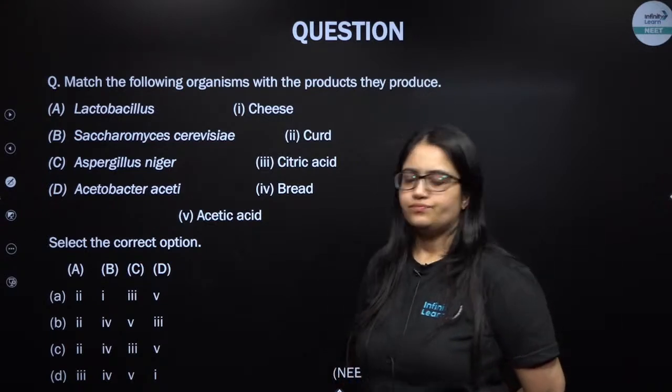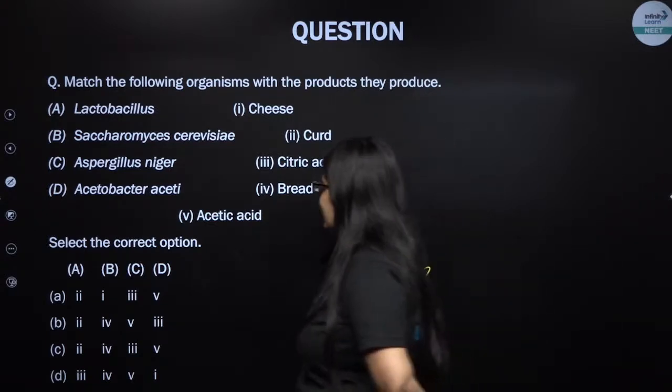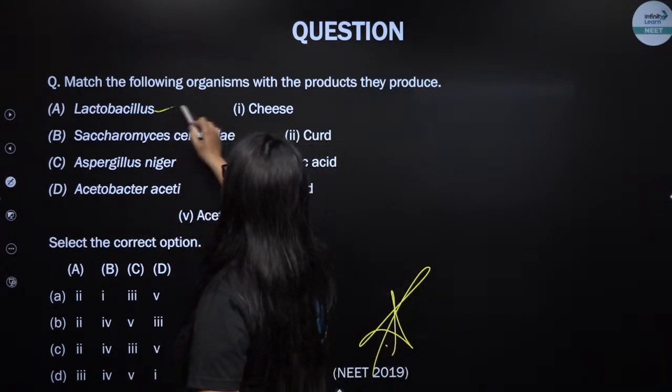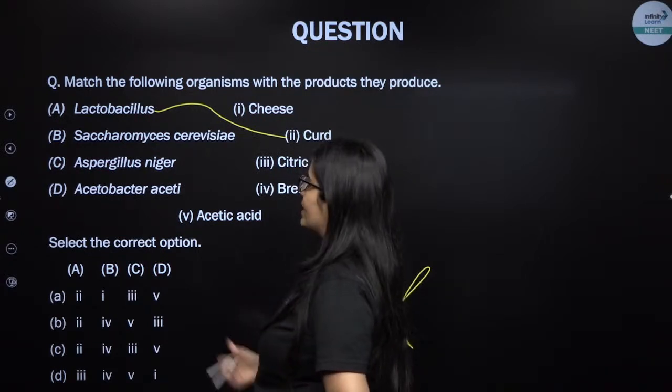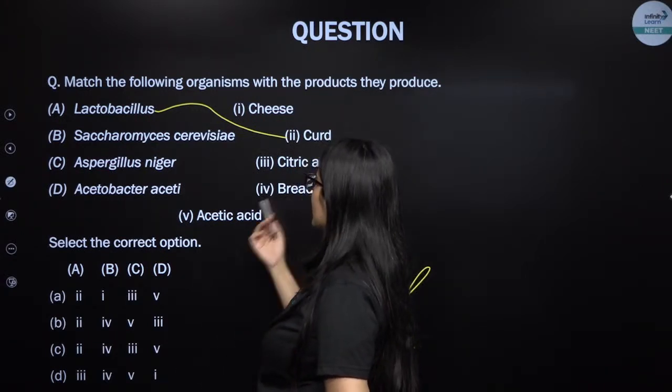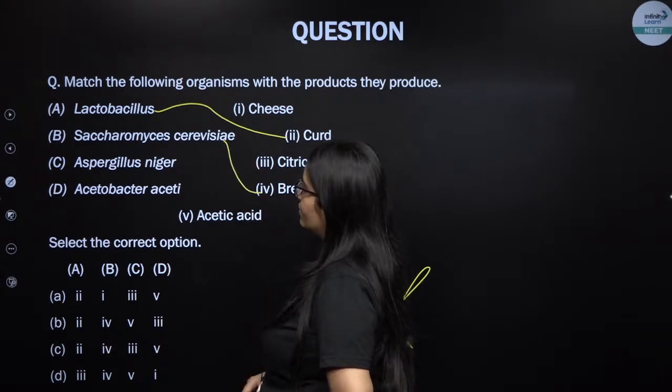Okay, so Lactobacillus is going to produce lactic acid that will turn milk into curd. Saccharomyces cerevisiae is a yeast that is going to produce either bread or even alcohol.